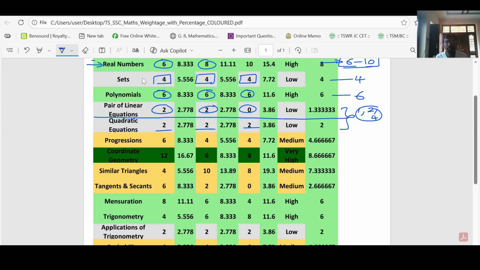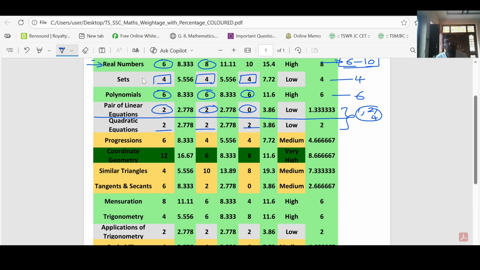That is why this scenario is going on. But anyway, we need to practice all the concepts from the chapter. Before that, if you analyze these marks weightage, you can focus on the chapters from which you are getting more marks.